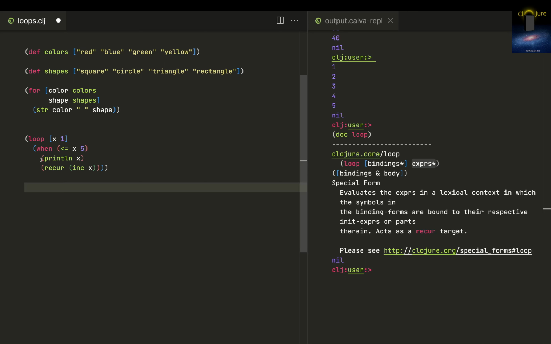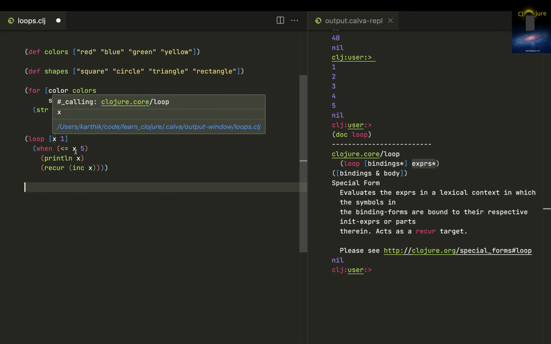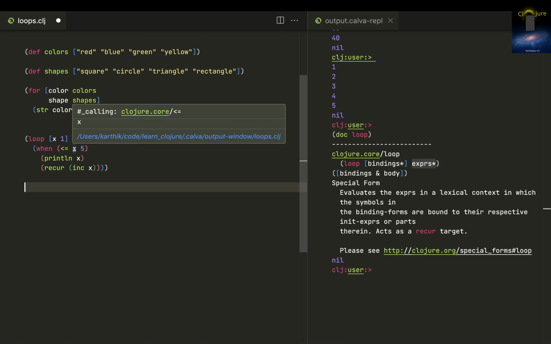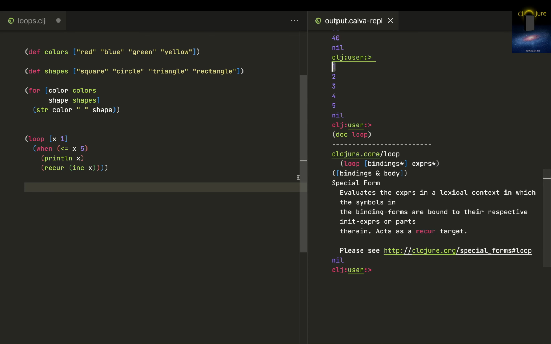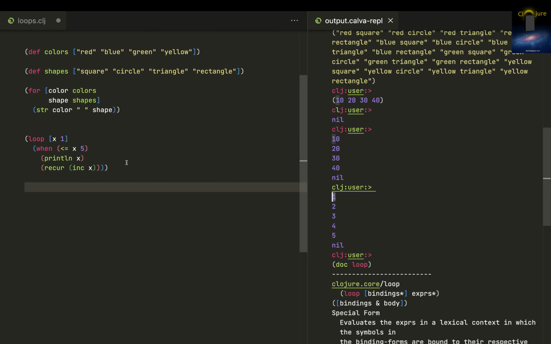So first it prints this x. The first value, x is 1, which is less than or equal to 5. Yeah, that's true, so it prints 1. Then it comes to recur with inc. Recur means it once again goes back over here.